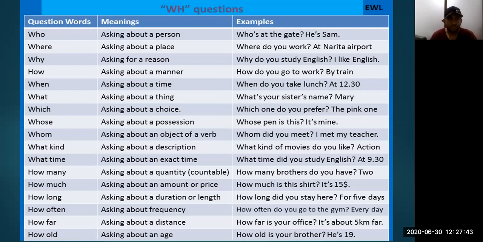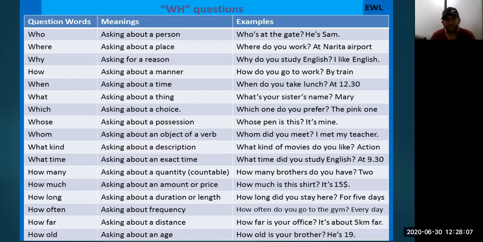What kind is actually asking about a description of anything. What time is asking about an exact time. How many and how much are two confusing words, but both are used for quantity.